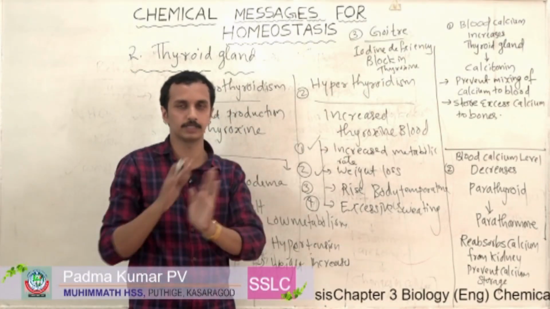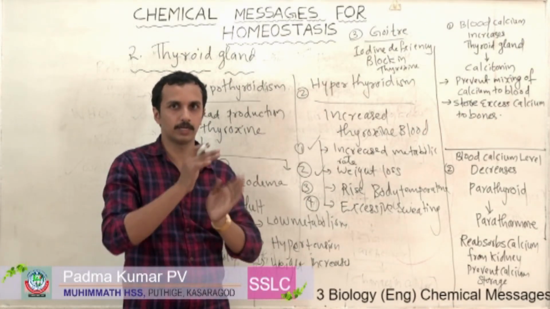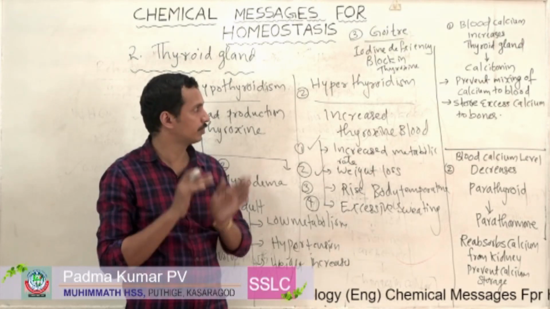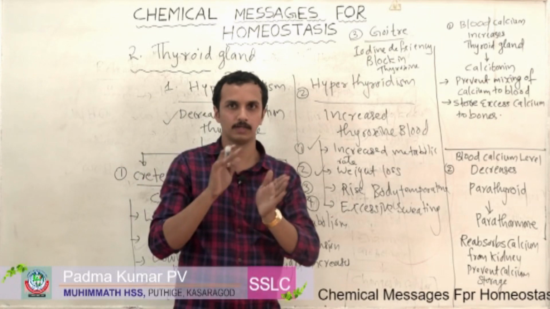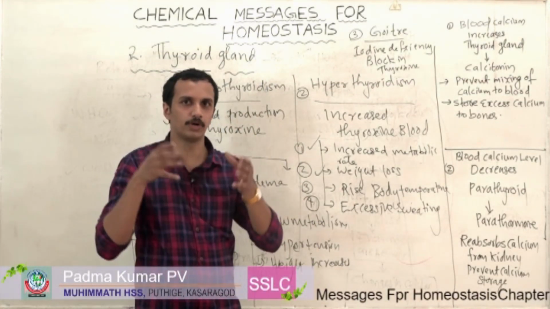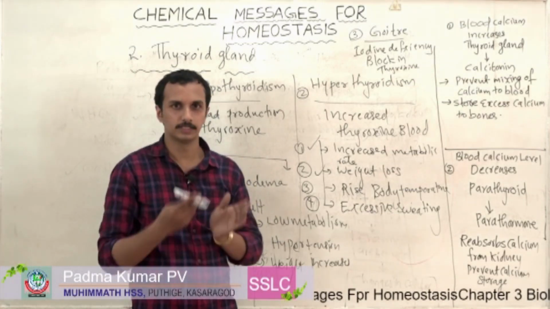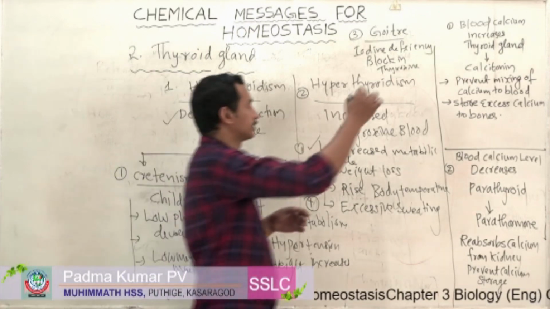Actually, this iodine is required for synthesis of thyroxine. Then only the thyroid gland performs well. So due to lack of iodine, what happens? The block of thyroxine production occurs. As a result, the thyroid gland swells and its size enlarges. Okay, that enlarged condition is known as goiter.